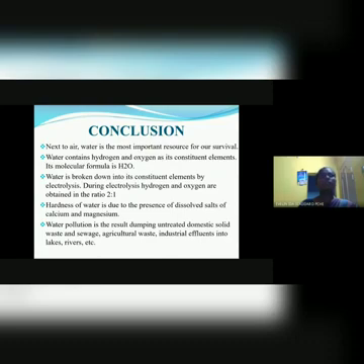Water is polluted as a result of dumping untreated domestic solid waste and sewage, agricultural waste, and industrial effluents into lakes and rivers. And we should control water pollution.